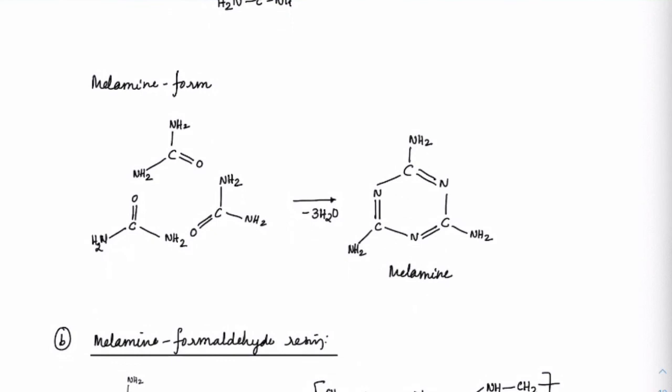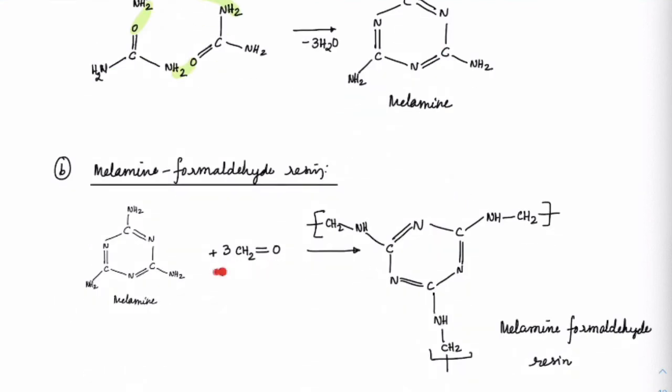The other form is melamine, which means if you take urea and increase the temperature, dehydration can take place within the molecule like this, losing H2O, H2O and H2O. If you remove that, we'll get this form which we call melamine. This melamine can further react with aldehydes to form the product.